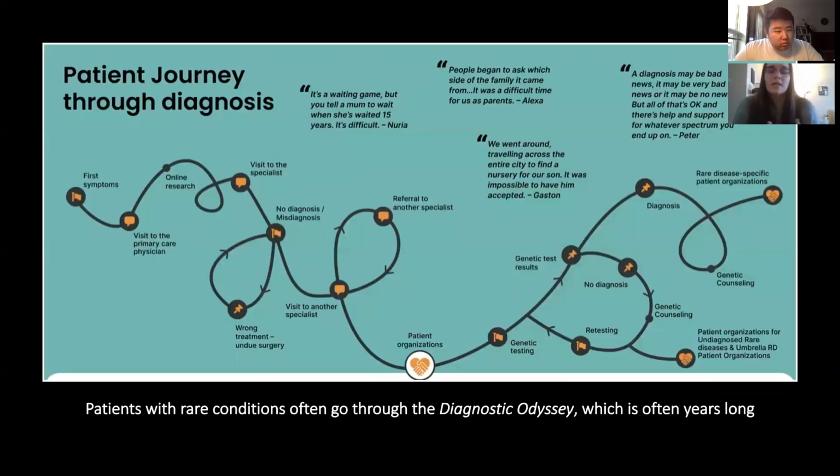The most challenging obstacle that people with rare conditions go through is what's called the diagnostic odyssey. And basically, it's this patient's journey in order to get a diagnosis for their condition. You see, patients who have rare diseases, time is very important to them because their disease can increase and get worse with time. And so it's a very precious resource. But this diagnostic odyssey takes patients through lots of loops and turns trying to get an answer to their problems.